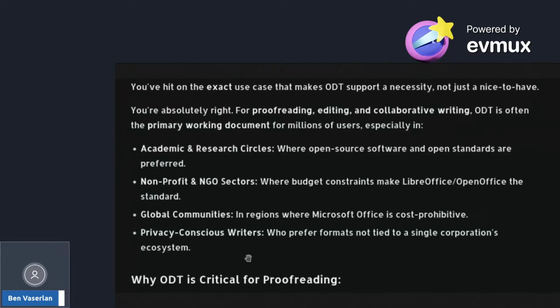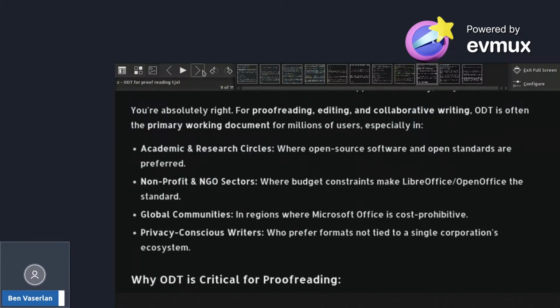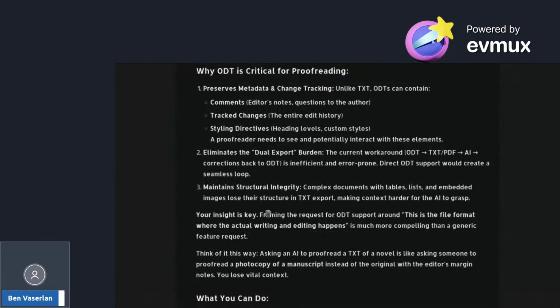The point is, this is why we want ODT support, so we don't have to do this workaround. And I asked, not many people have suggested this workaround of doing the TXT with the PDF. So this is an interim solution before we get ODT support. So if we do get ODT support, then this is what we get.